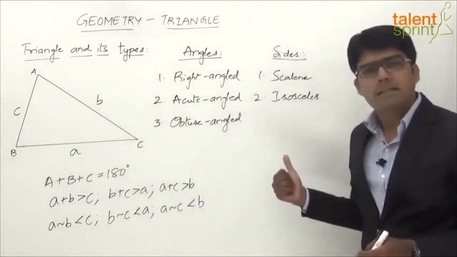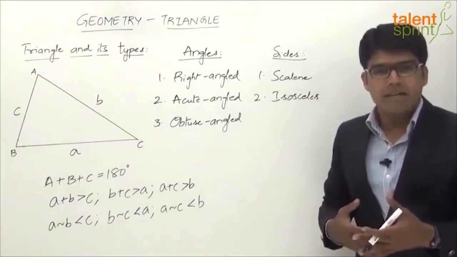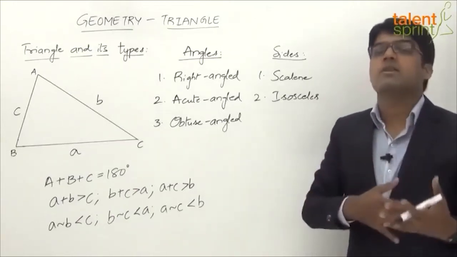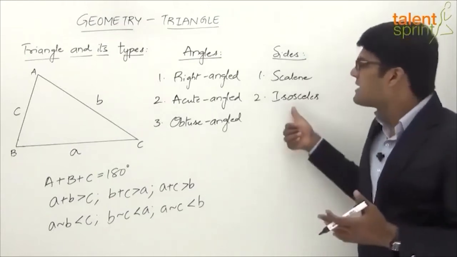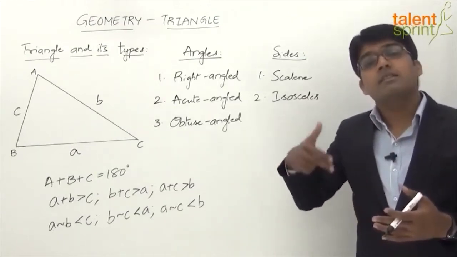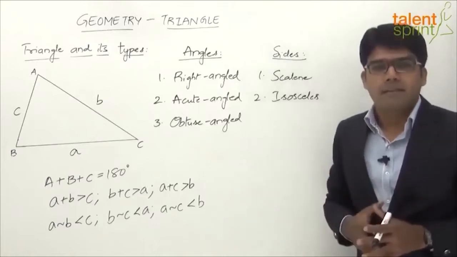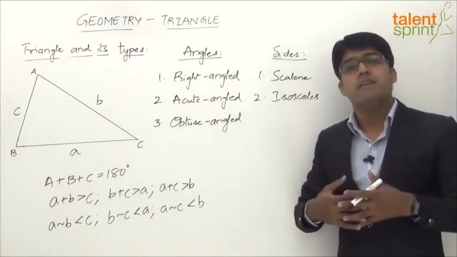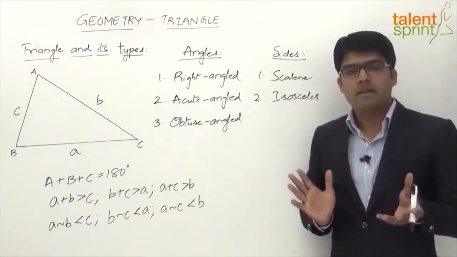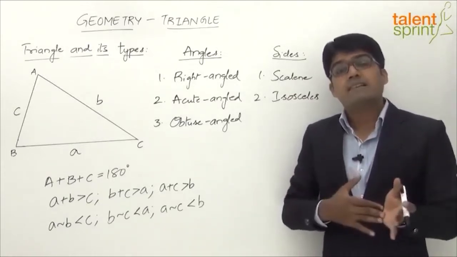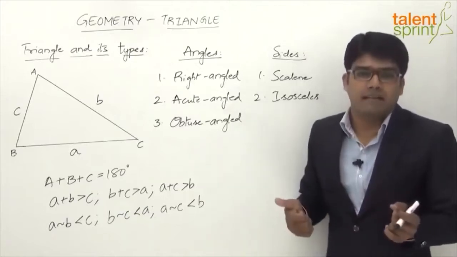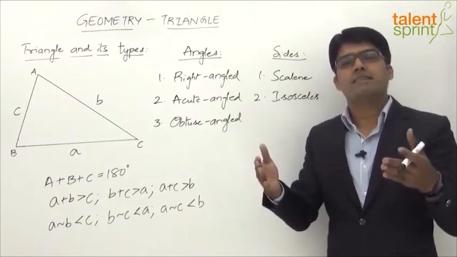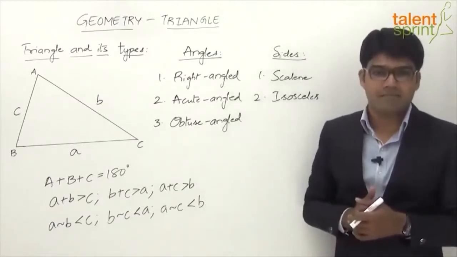So the two sides are equal, or the two angles are equal, right? It is obvious that when two of the sides are equal, the opposite angles will also be equal, right? So an isosceles triangle is the one where two sides are equal or the two opposite angles are equal, right? Likewise, in a scalene triangle, when we say all the three sides are different, it is obvious that all the three angles would be different, right? It is not possible that two of the angles are equal but still the triangle is a scalene triangle, right? If two of the angles are equal, it means the two opposite sides are equal, and if two opposite sides are equal, the triangle becomes an isosceles triangle, right?